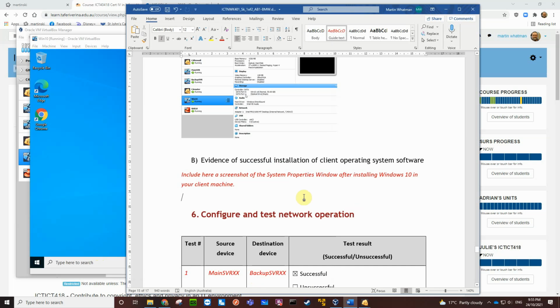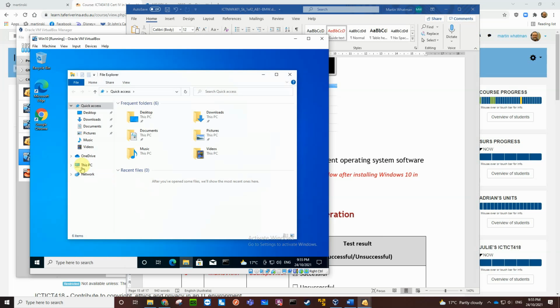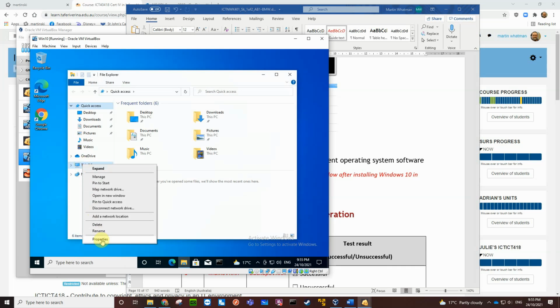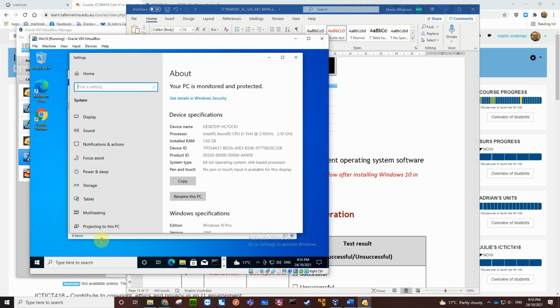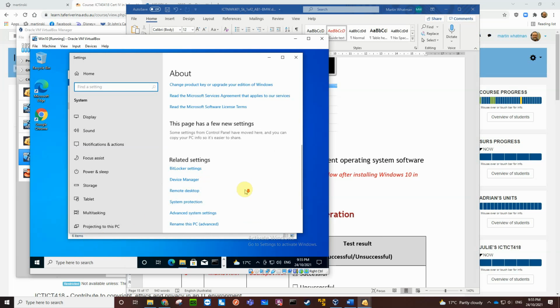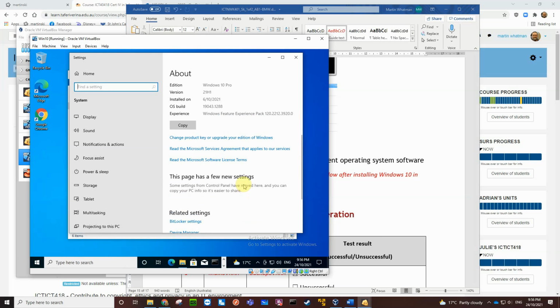Okay, so we're after the system properties. Normally you can just open up the file manager and right mouse click on this PC, go to properties. But in the latest version, well, it's not actually the latest version.